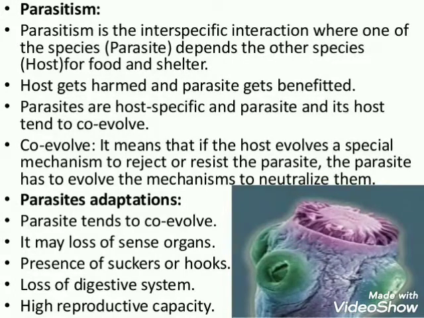So there are certain adaptations which are present in the parasite, that is the loss of unnecessary sense organs, tendency to co-evolve, presence of adhesive organs like suckers or hooks, loss of the digestive system, and high reproductive capacity. These are the certain characteristics which help any living organism to become a parasite.